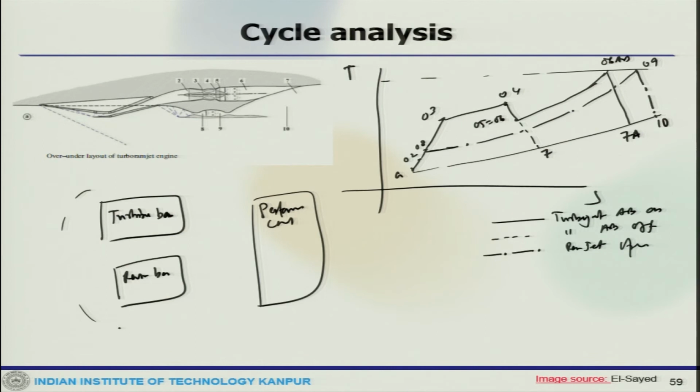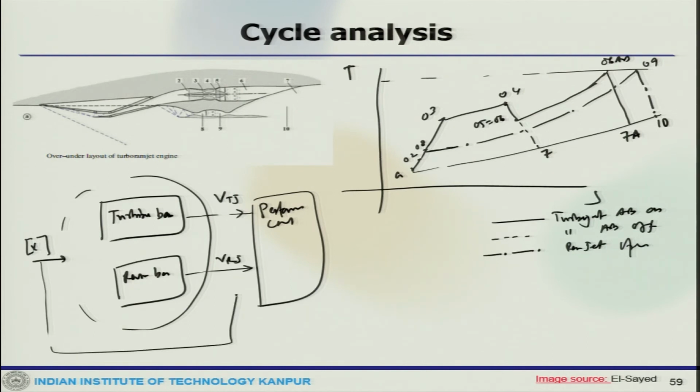So, from this combined cycle where it goes, let us say something comes here and then it goes V. So, from here it goes V turbojet, from here it goes V ramjet, and then finally you get T by m dot A, TSFC. All this you can calculate.